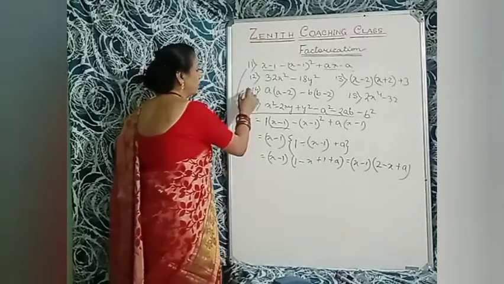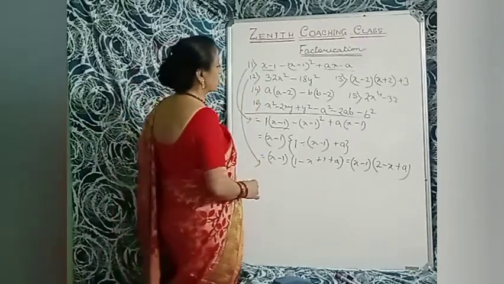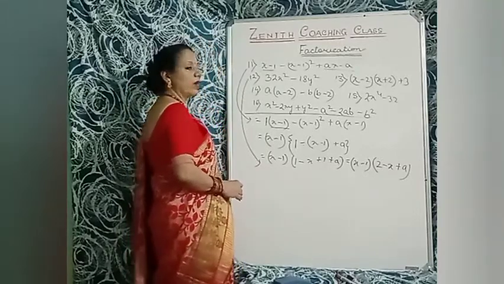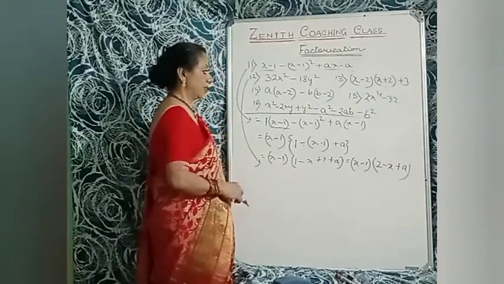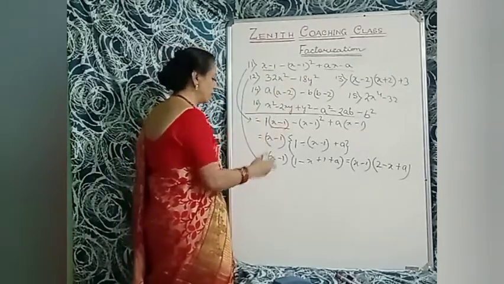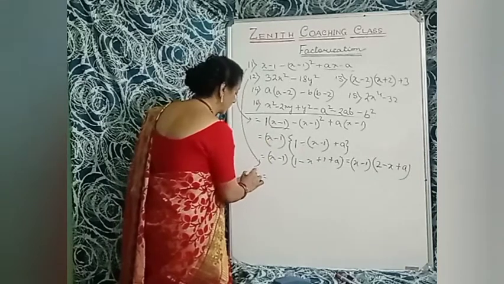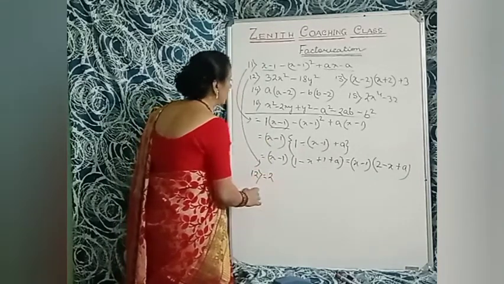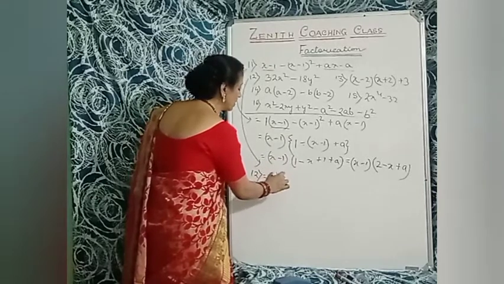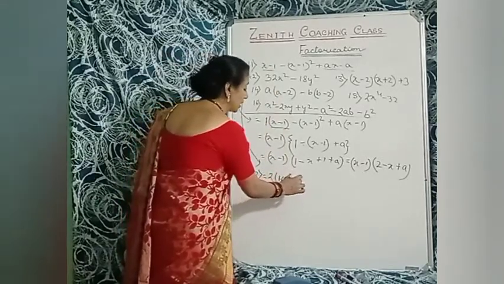Okay. Now question number 12. 32x squared minus 18y squared is the different sum. Different sum means that is 32x squared and 18y squared. So 2 is common here. So what you will write in the bracket? 16. 16 twos are 32. So 16x squared minus 9y squared.